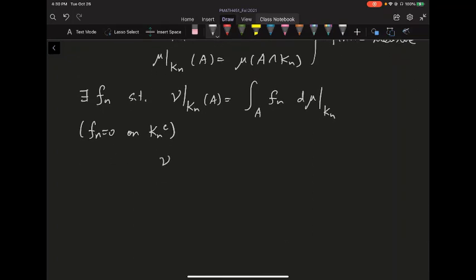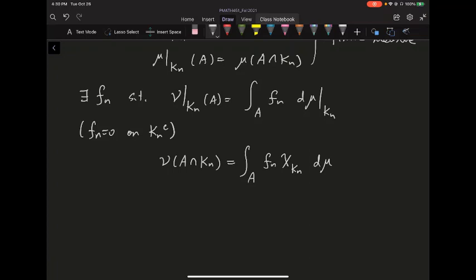And basically what I proved is the following. If you just write out the definition of these restricted measures, on the left-hand side I have nu of A intersect K_n. That's just equal to the integral over A of this f_n. I can write f_n as multiplied by the characteristic function of K_n, so I can make sure everything is inside K_n, d mu. They are really the same.